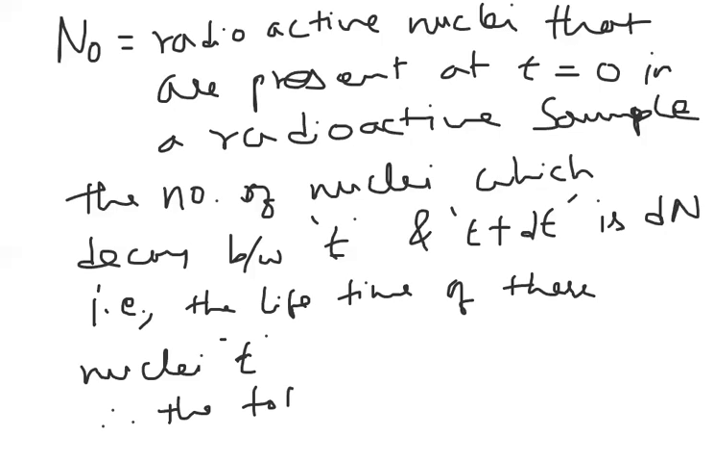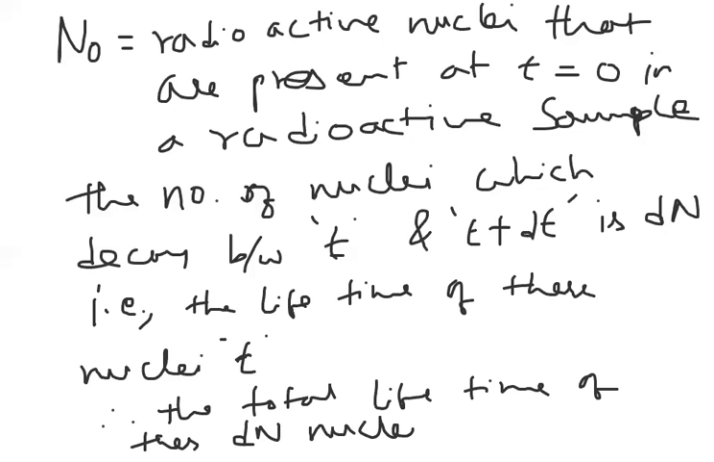Therefore, the total lifetime of these dN nuclei is t dN. This is the formula. So now we have to apply the integration. What is average life? We got t dN for the nuclear decay in that particular interval of time. But we want it from the total, from initially 0 to infinity time. So we can write the next formula for tau.